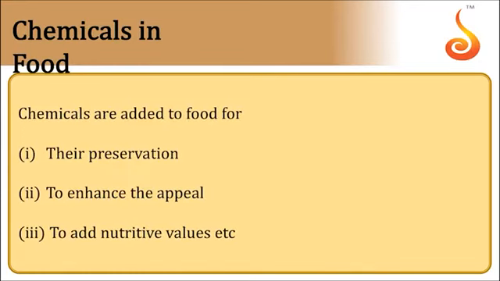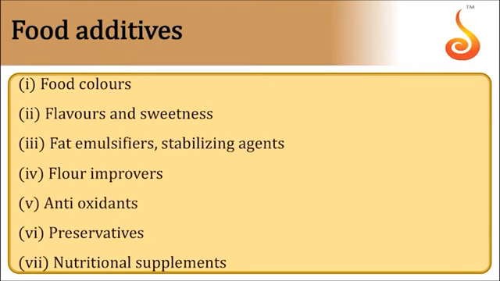Next topic, chemicals in food. For various purposes, chemicals are used in food, like to prevent the spoilage of food. Chemicals which are added to food for their preservation, to enhance the appearance, to add nutritional value, to give colors, flavors, to give sweetness. There are some food additives. They are fat emulsifiers, stabilizing agents, etc.